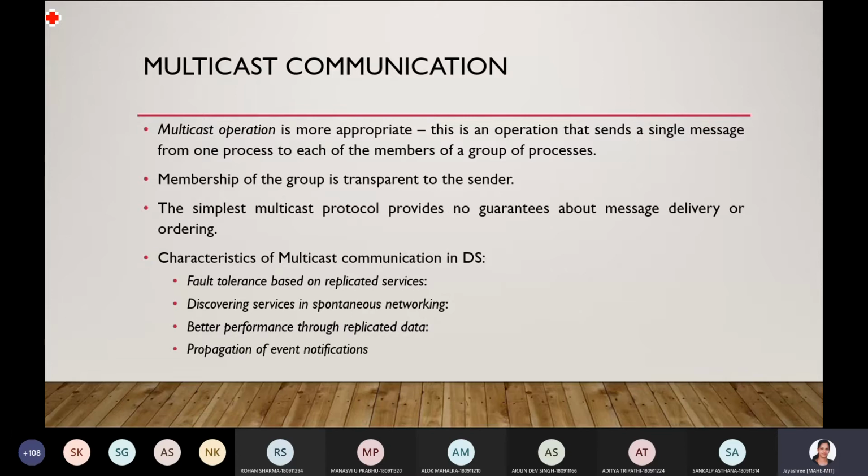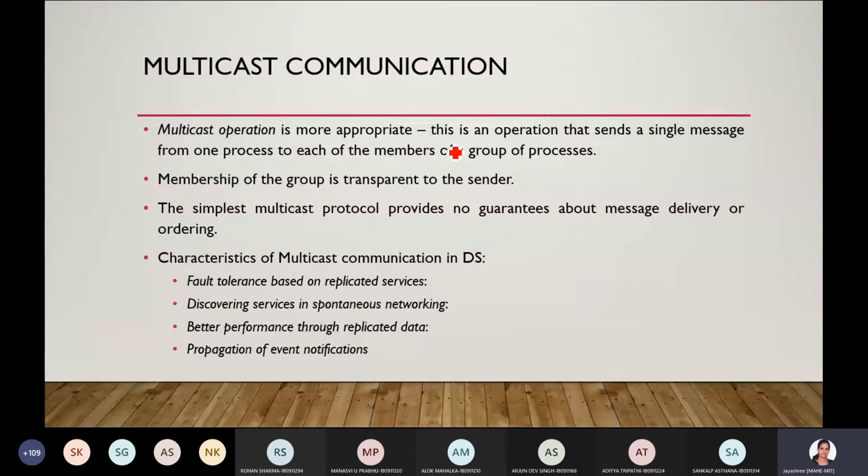Broadcasting is not like that. It is like a TV, you broadcast everything to everyone, whoever has the connection. But here, I can only add a person to a team, and those people who are in the team have access. So that is multicast communication.